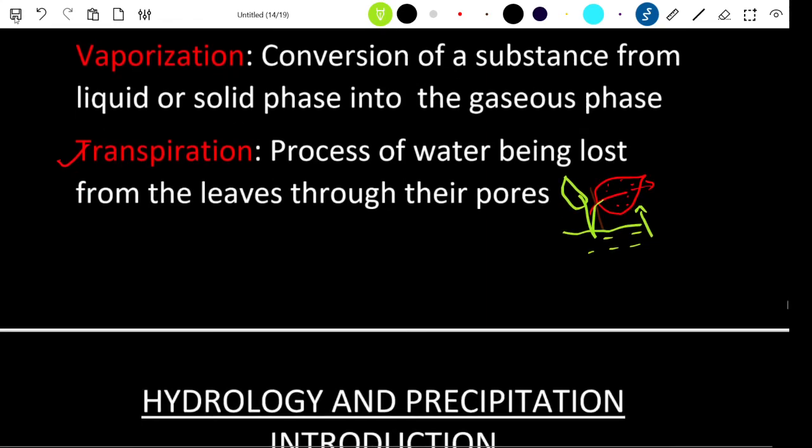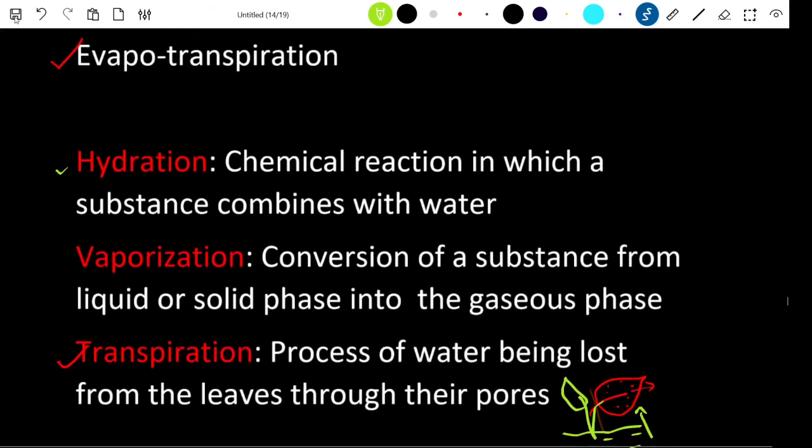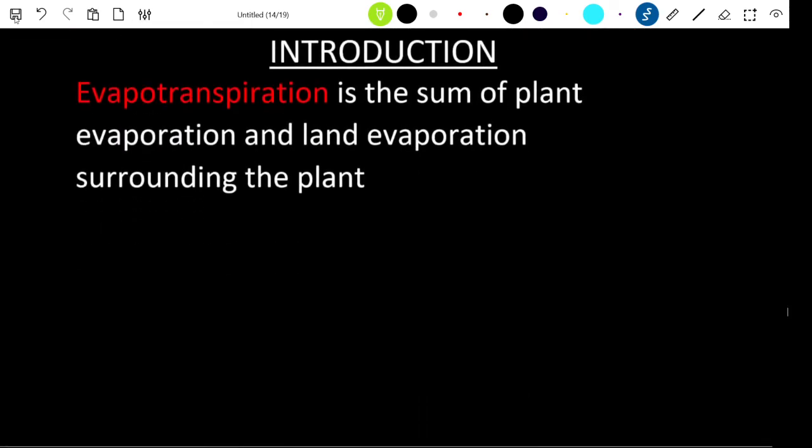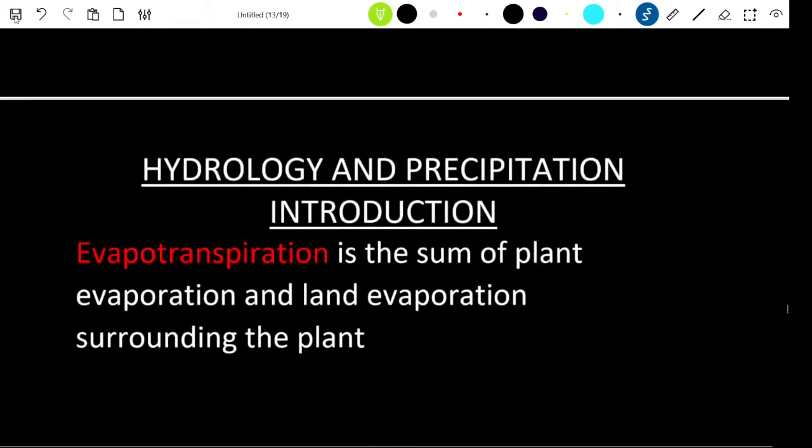Now we'll see what hydration means. The first option was hydration. It is a chemical reaction where a substance combines with water. Vaporization is the conversion of a substance from a solid or a liquid phase into a gaseous phase, for example naphtha or camphor. There is a direct conversion of a solid form to gaseous form in the case of naphtha or camphor, so that is an example of the vaporization process. And of course, evaporation is the sum of plant evaporation and land evaporation and the surrounding plant evaporation.